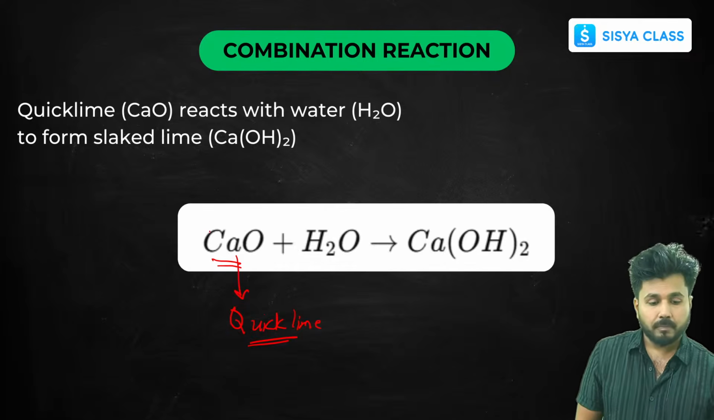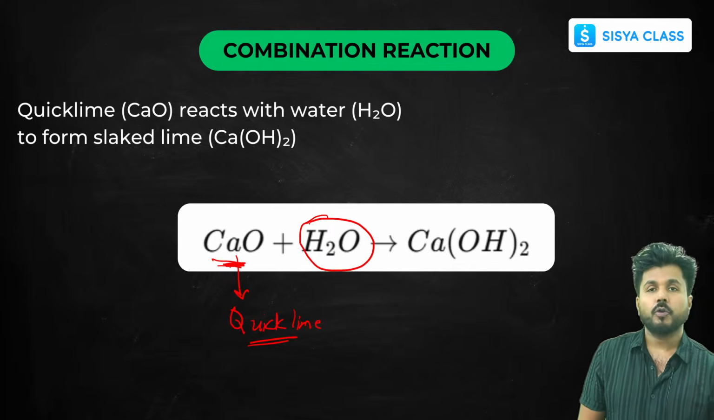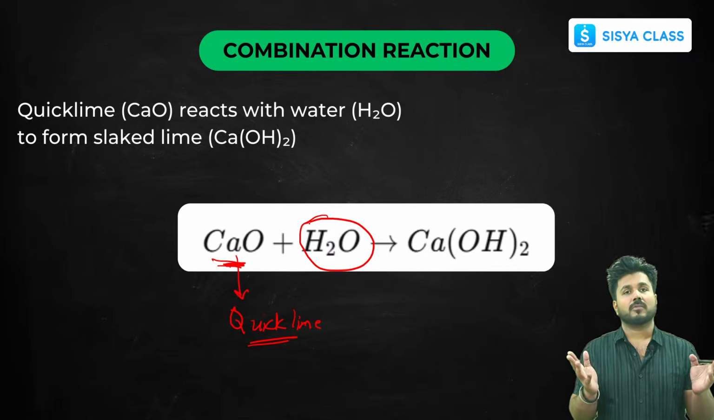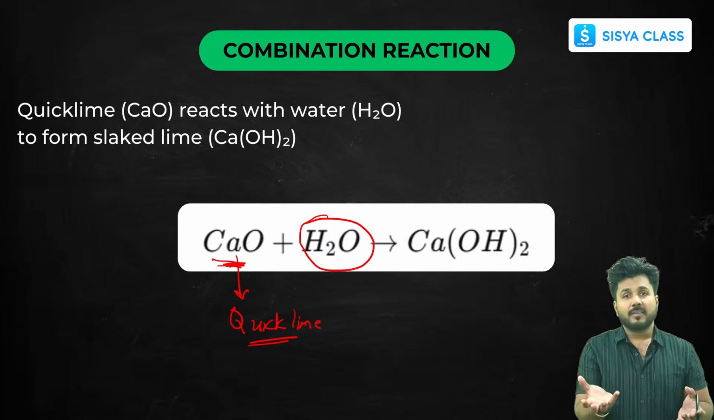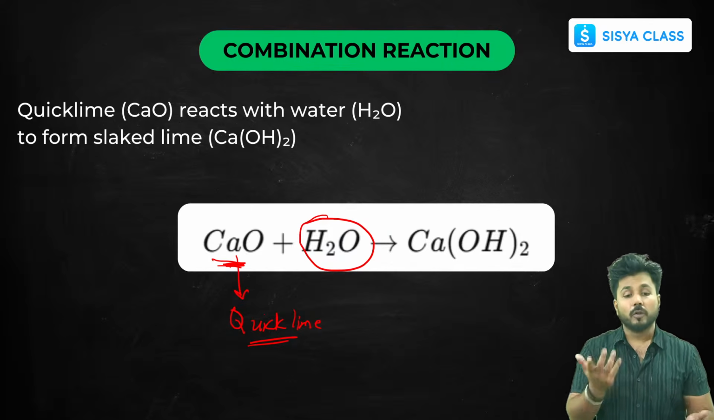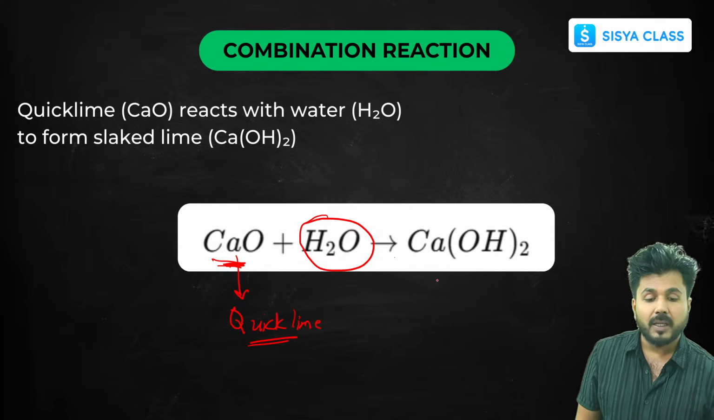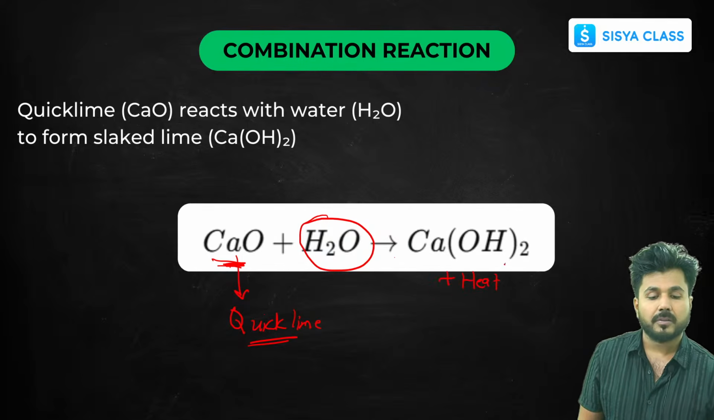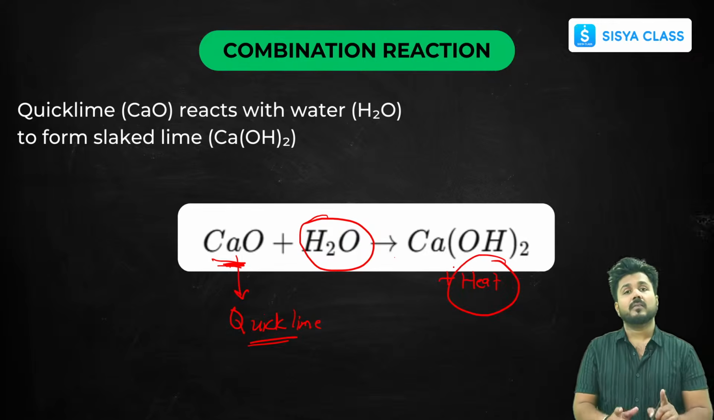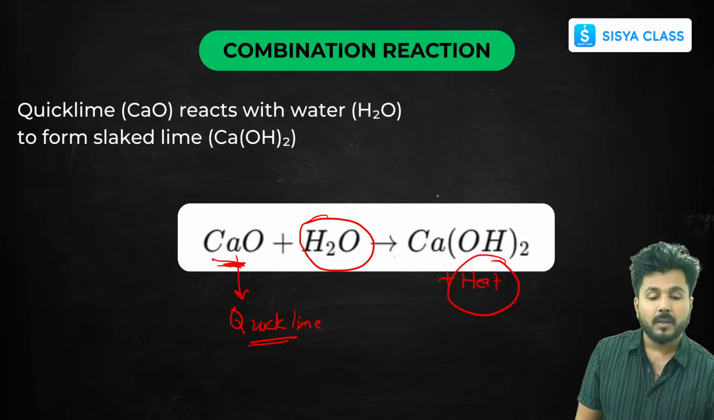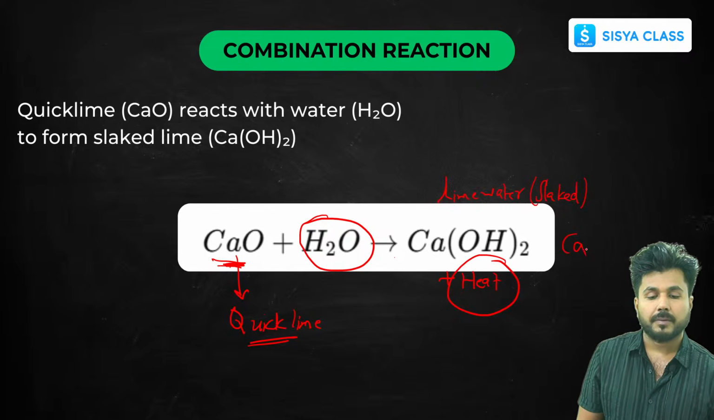Now when you put this quicklime into water, you must have observed that a fizzing sound comes, and along with that fizzing sound, we can see some vapor coming out. What was that vapor? That vapor was the heat released in this reaction. So likewise this is an exothermic reaction, and what is formed? Lime water is formed, that is slaked lime, which is calcium hydroxide.